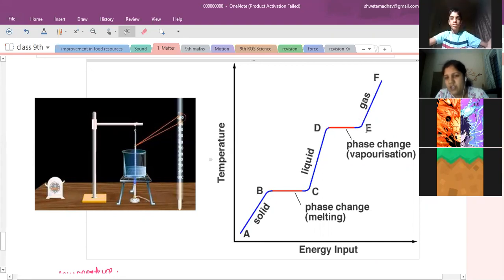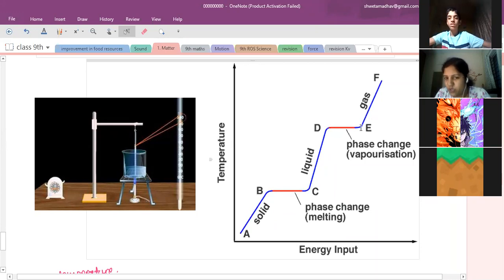After that, when you keep supplying heat energy, its temperature keeps on increasing. So from B to C and from D to E, temperature is maintained constant. When the temperature remains constant, the supplied heat energy from B to C is called latent heat of fusion.